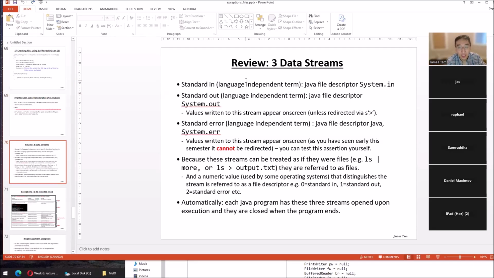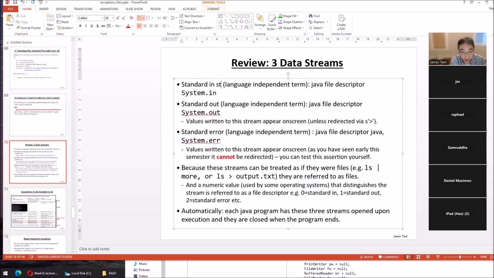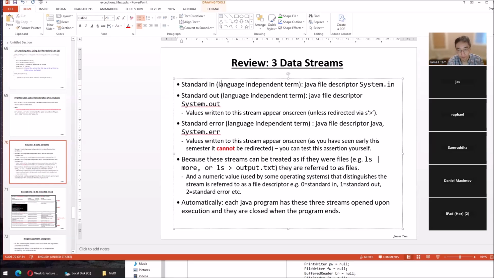Good, we didn't fall behind. Now this part is necessary. Most of the concepts are the same. I have talked about System.in, System.out, System.err. More though, the terminology. System.in is getting keyboard input. But that's not the generic term, that's a Java specific term. Getting keyboard input, the term independent of language, this is Java specific, is standard in. And you can look this term up. In Unix, Linux, they call it stdin. But it's referring to the same thing. It's input that's coming from the keyboard, the user.